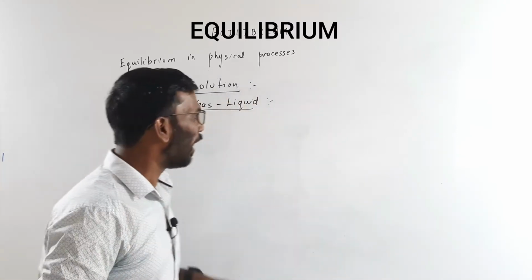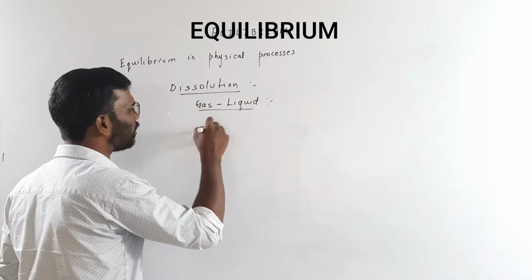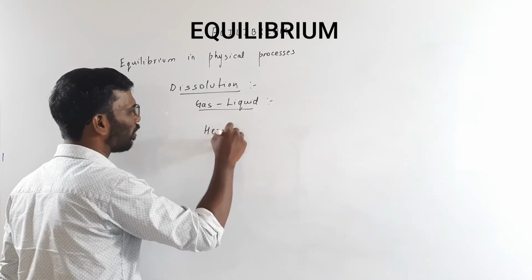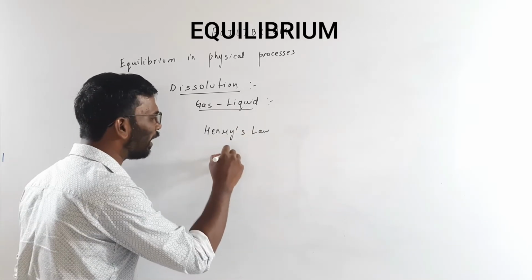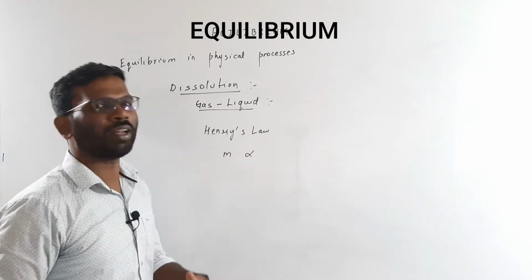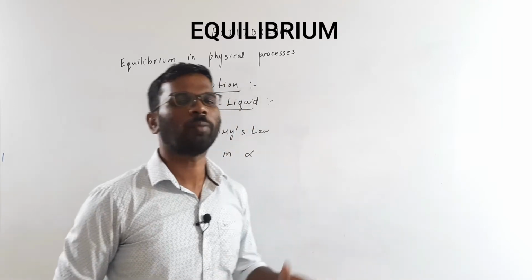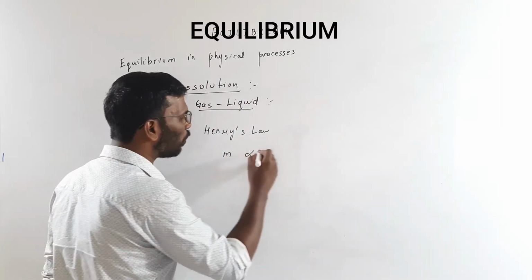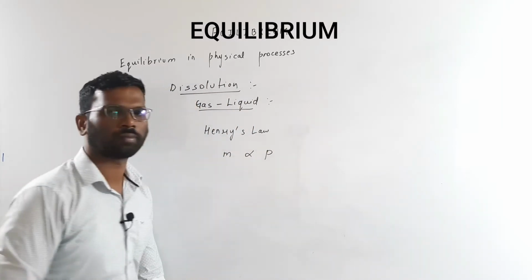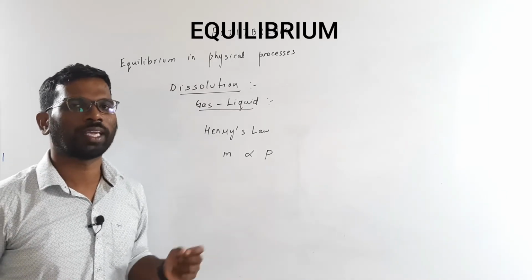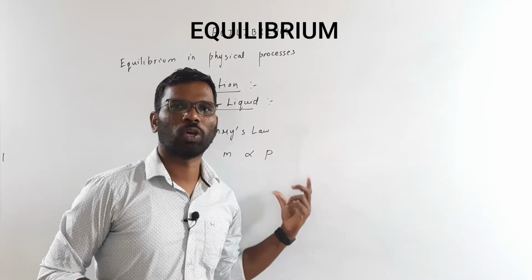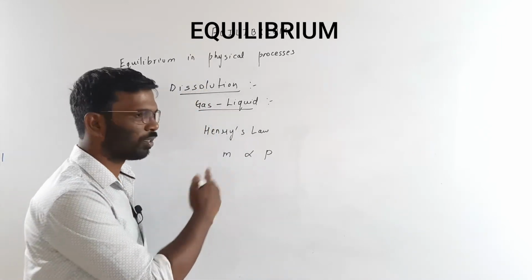According to Henry's law, the mass of a gas which is getting dissolved in a given mass of the liquid is directly proportional to the pressure of the gas. The more the pressure of the gas, the more the amount of the gas which will get dissolved in a liquid.